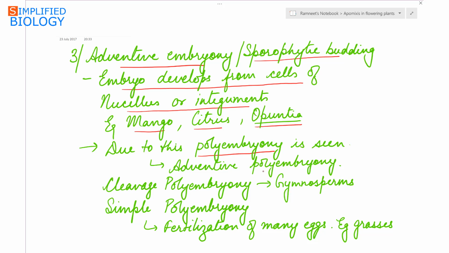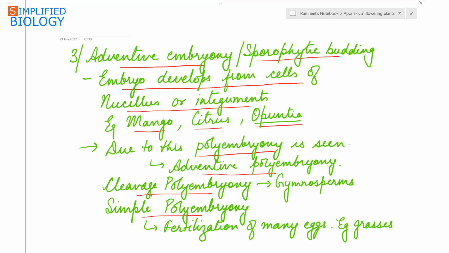Polyembryony is of different types: adventive polyembryony, cleavage polyembryony and simple polyembryony. Adventive polyembryony is the one which we just studied, that the cells of the nucellus or the integuments, they enter the embryo sac and they produce embryos, due to which inside the embryo sac many embryos are formed.